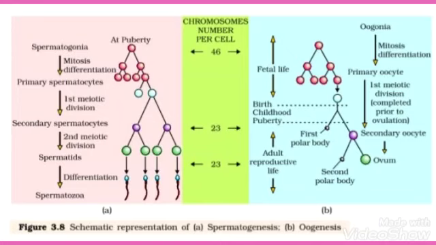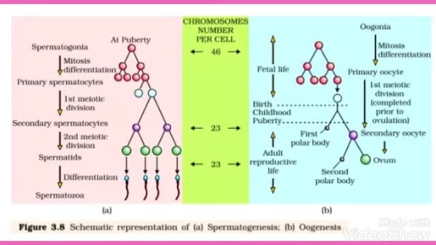Now let us talk about the hormones affecting spermatogenesis. First one, gonadotropin releasing hormone. It is a hormone secreted by the hypothalamus. Its levels increase significantly at puberty. The increased level of GnRH stimulates the release of two gonadotropins: follicle stimulating hormone, FSH, and luteinizing hormone, LH, from the anterior pituitary.